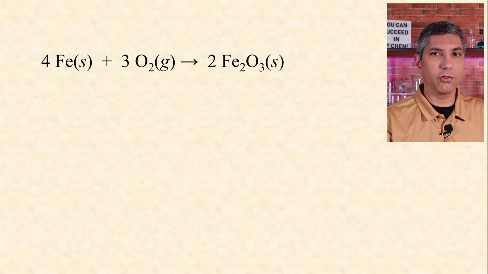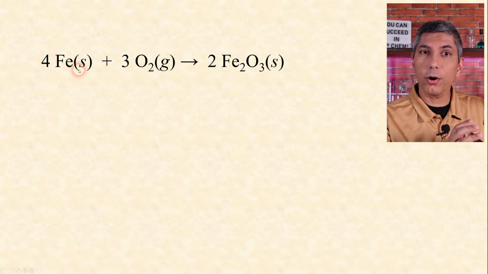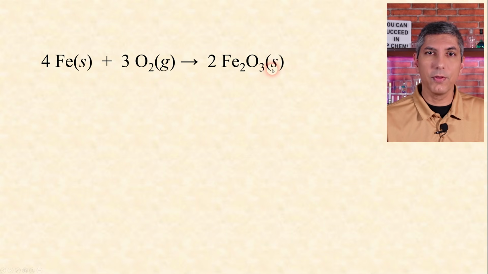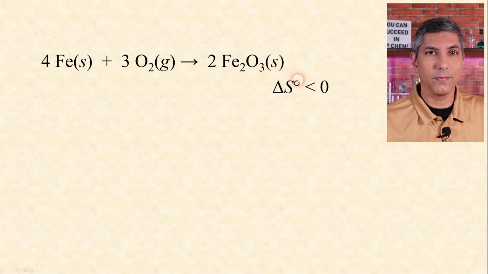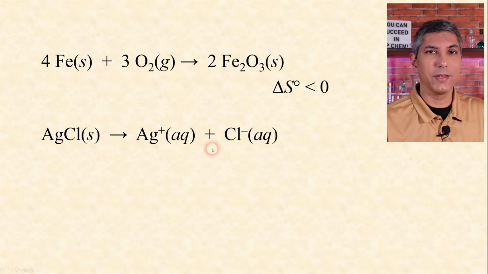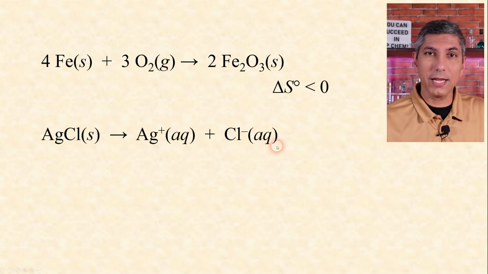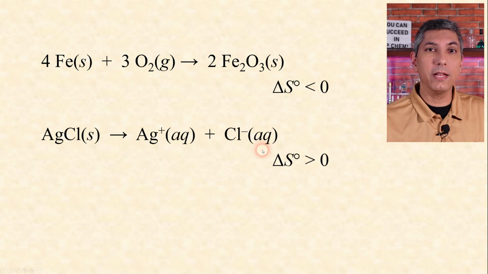We can use this to predict the change in entropy for different reactions. For example, in this reaction, a mixture of solids and gases is reacting to become all solid. Since a gas and solid mixture has more entropy than a completely solid system, entropy is decreasing. In this process, a solid turns into an aqueous state. Since a solid has less entropy than an aqueous mixture, we can predict that entropy will probably be increasing, so delta S will be positive.